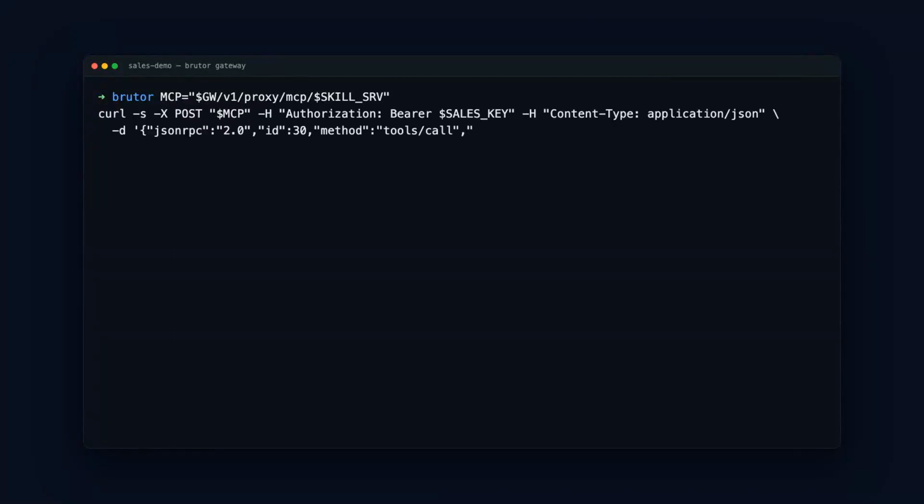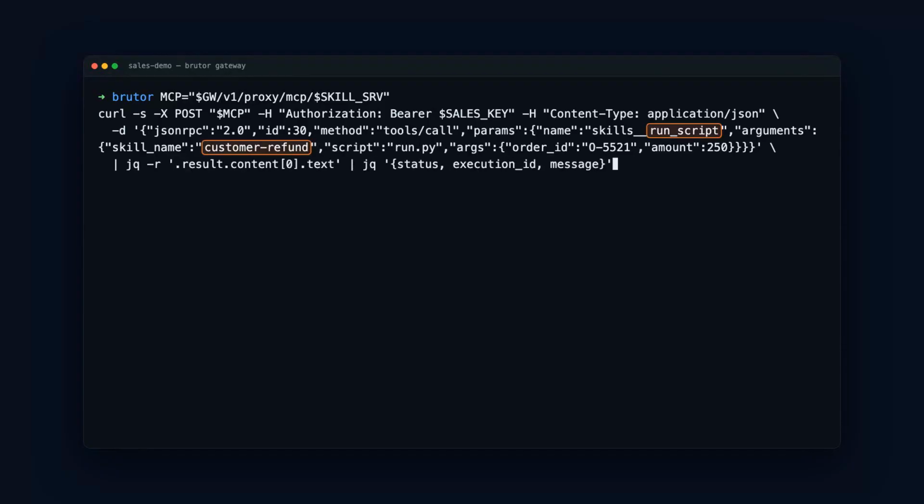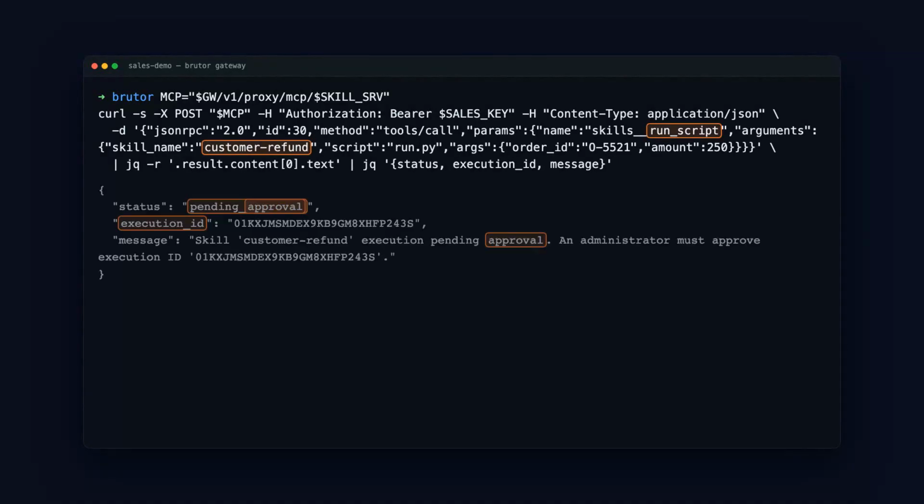Last, human approval. In Part 2, we set customer refund, high blast radius, to approval required for sales. Run its script now, and the gateway parks it. The status comes back pending approval with an execution ID, not a result. The sandbox has not run. An operator approves in the console, which mints a one-time approval token. The caller retries run script with that token, and only then does the code execute. Exactly 1 run, released by a human.